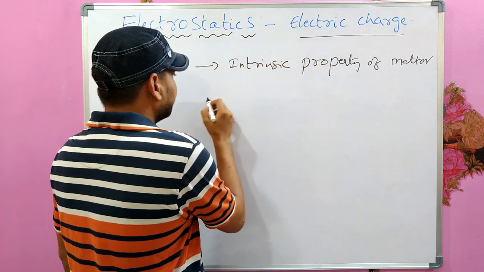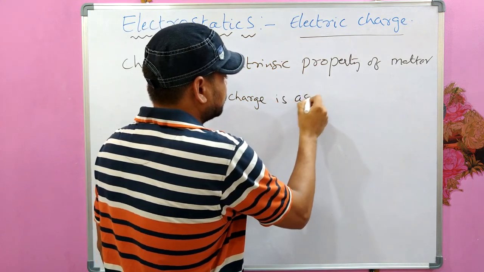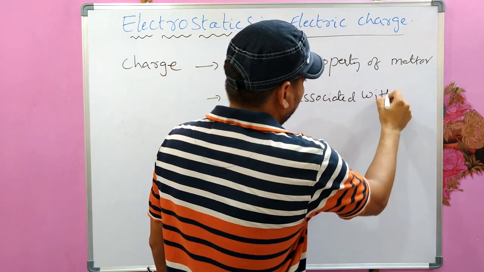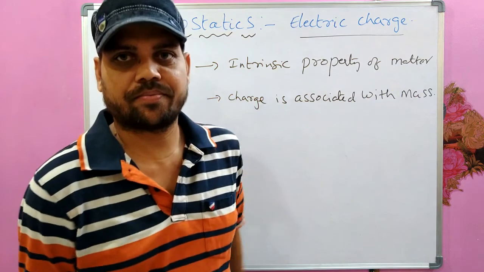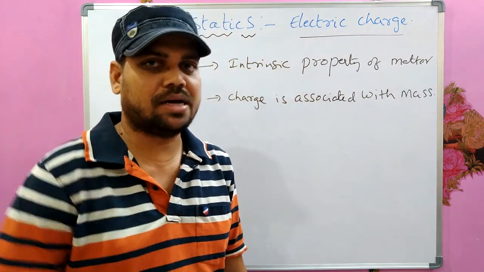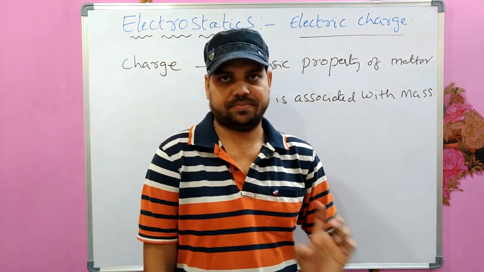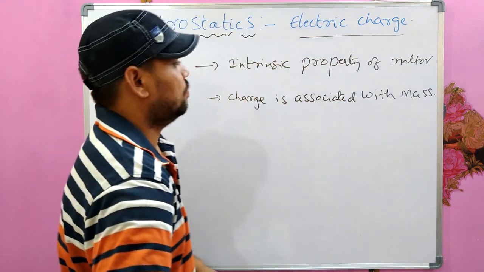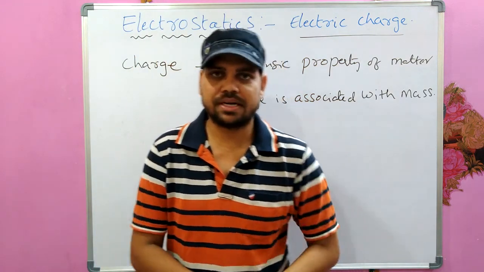And one more thing, every charge is associated with mass. It is an intrinsic property of matter, just like mass, and charge is associated with mass. Then what is the difference between charge and mass? Both are intrinsic properties of matter.